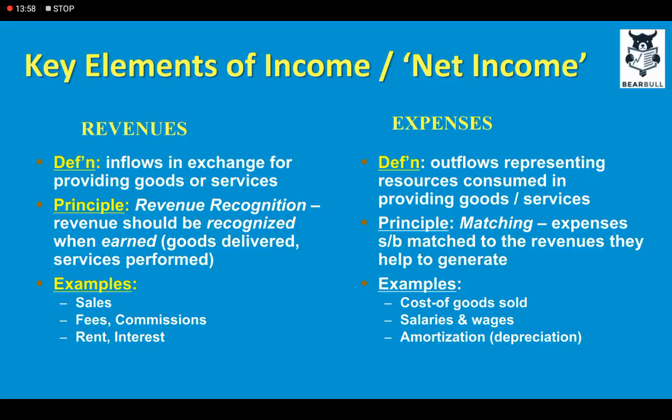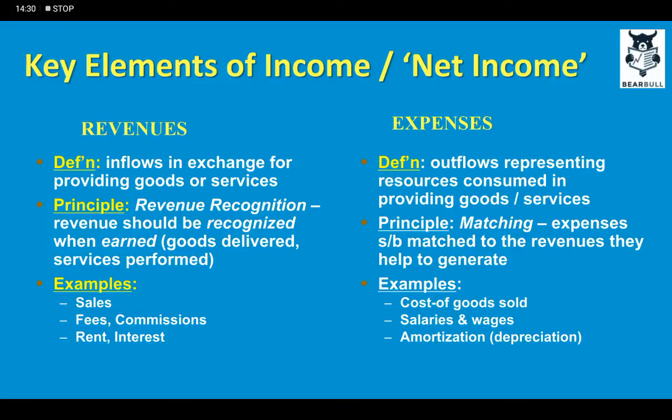Whenever a business sells its goods and services, the consideration it receives, either in cash or in kind, is called revenue. And when do we recognize revenue? Revenue is recognized when it is earned, for example, when goods are delivered or services are performed, regardless of whether the cash is received immediately or not. For example, sales, fees, commissions, rent, interest, these are all revenue items.